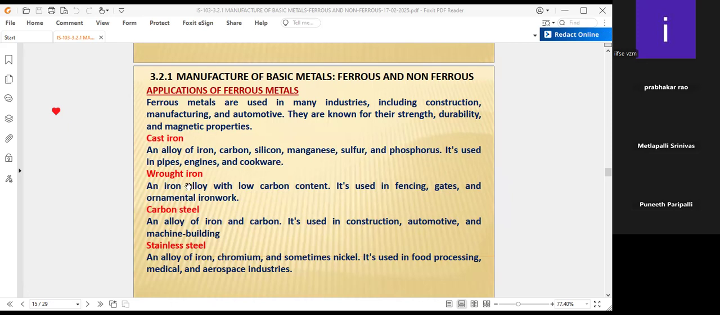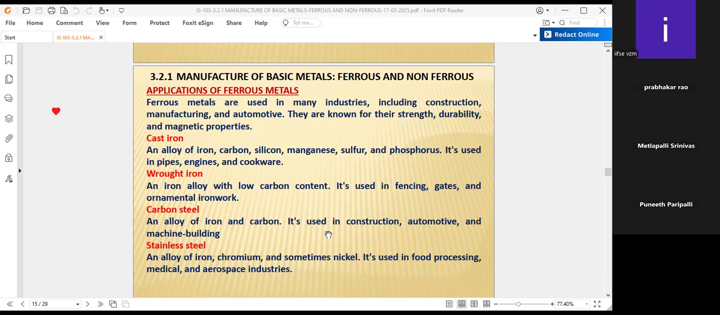Wrought iron: the domination is iron only. Iron alloy, alloy meaning a combination of iron plus low carbon steel, is used in fencing, gates, and ornamental ironwork also. Carbon steel, an alloy of iron and carbon, is called carbon steel. We can say it is used in construction, automotive, and machine building also.